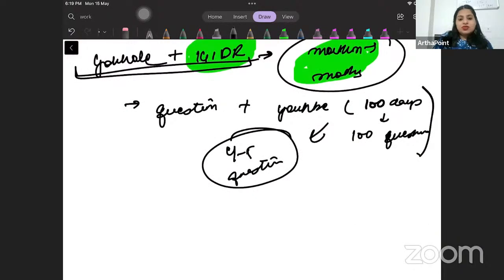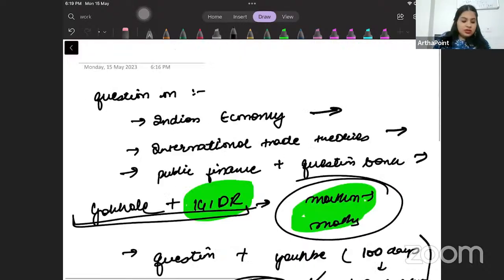Okay, did I miss any question? Ria, type question means what type question? Sorry. Just Indian eco type questions, right? I've added that. So I'm going to start with this